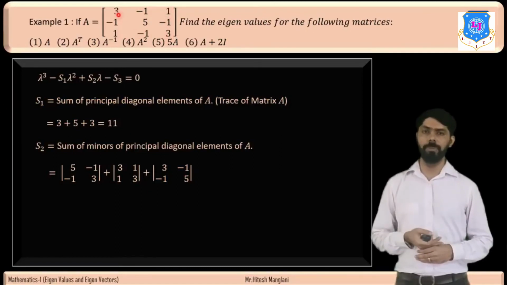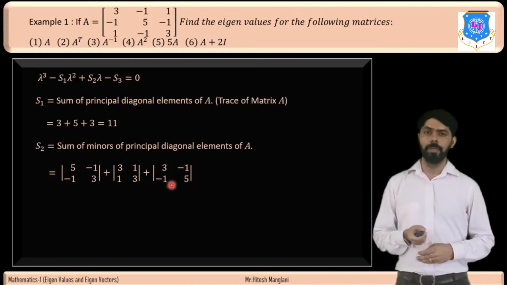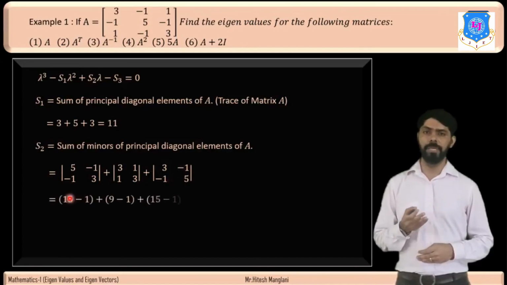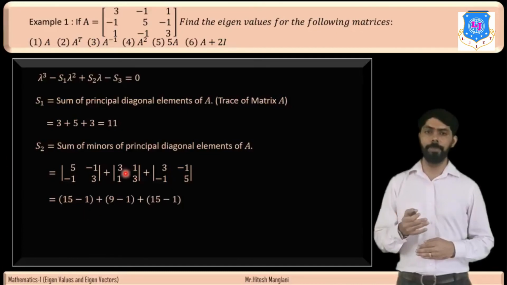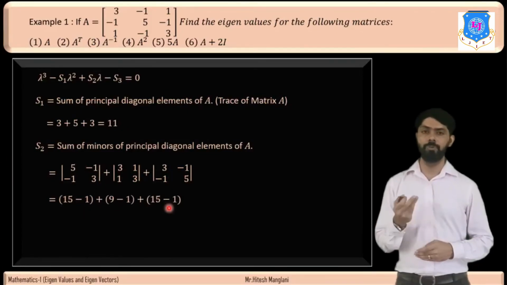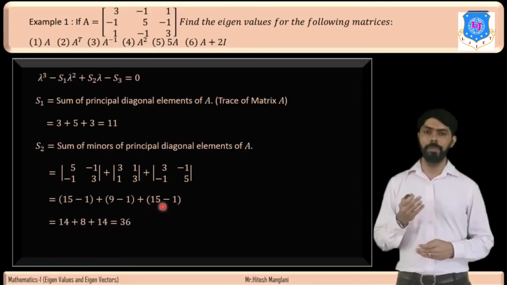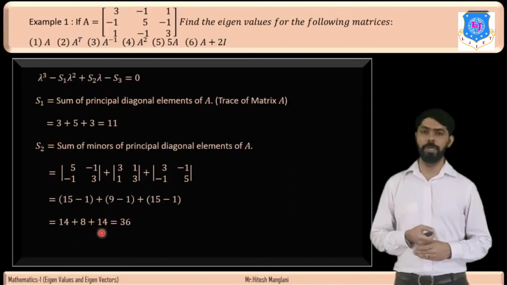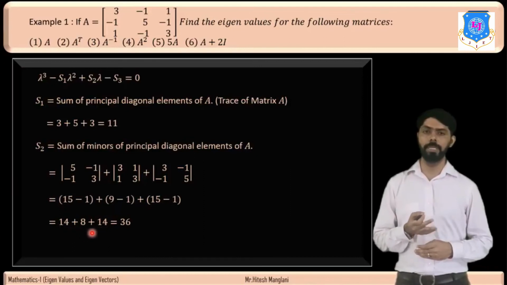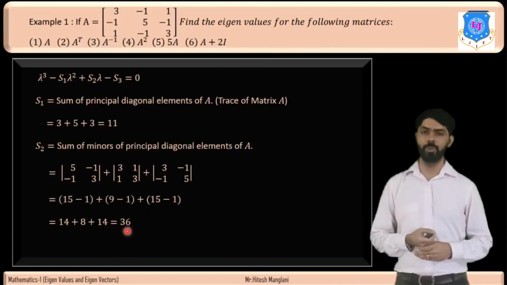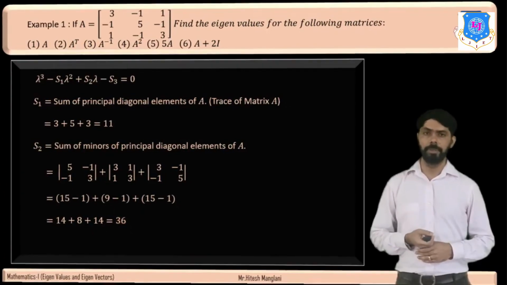So now we will write down the matrix, which is 3 minus 1, minus 1 5. Now we will take the determinant of that matrix. If we simplify this, it will be 15 minus 1 plus 9 minus 1 plus 15 minus 1. So 15 minus 1 will be 14, plus 9 minus 1 will be 8, plus 15 minus 1 will be 14. So 14 plus 8 plus 14 will be 36. So the answer of S2 is 36.